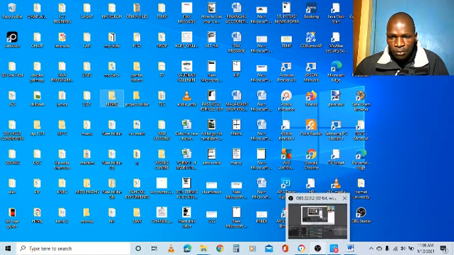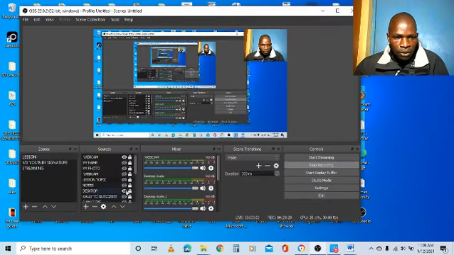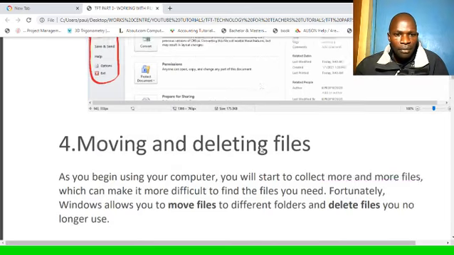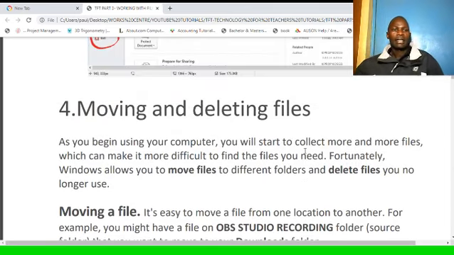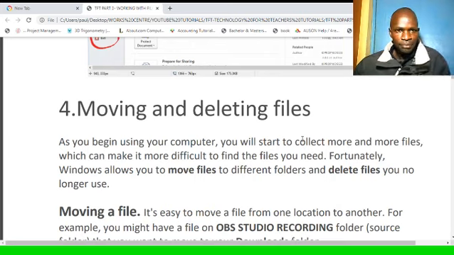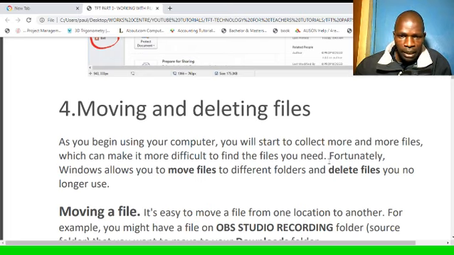Back to the notes. So we move from the desktop to the notes. The other activity in working with files and folders is moving or deleting files. As you begin using your computer, you will start to collect more and more files. The files become so many, which can make it more difficult to find the files you need. Fortunately, Windows allows you to move files to different folders and delete files you no longer use.